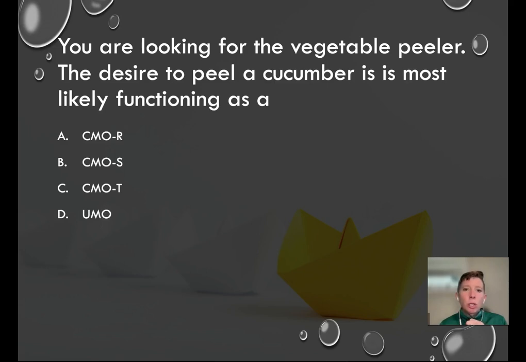So you are looking for the vegetable peeler. The desire to peel a cucumber is most likely functioning as A, CMO-R, B, CMO-S, C, CMO-T, or D, UMO.